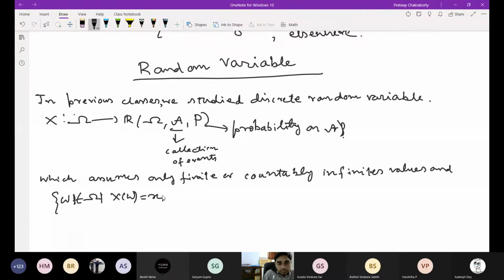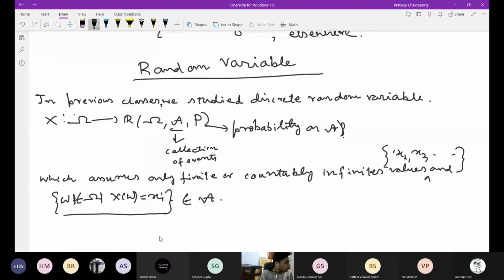So these are the countably infinite values, which we denote by x1, x2, this way. So it may be finite or countably infinite. And we are going to talk about the probability of this thing. So this thing is in A, right? So this is the definition of random variable.